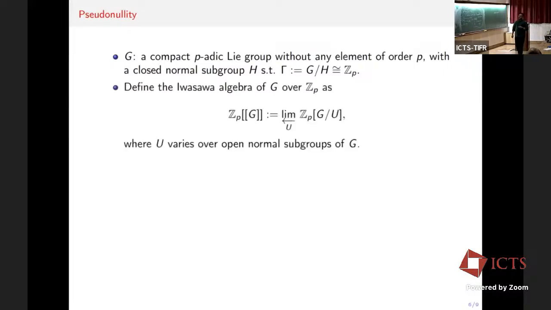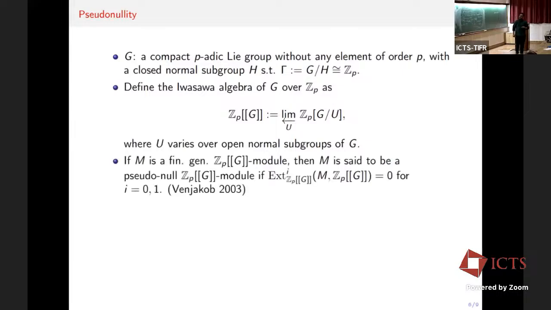So one defines the Iwasawa algebra of G over Z_p as the inverse limit of Z_p[G/U], where U varies over the open normal subgroups of G, and the inverse limit is taken with respect to the canonical projection maps. So in particular, let us take H to be trivial, and one can show that this Z_p[[Γ]] has a really nice structure: Z_p[[Γ]] is isomorphic to the power series ring over Z_p, Z_p[[T]].